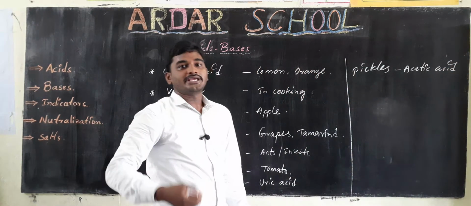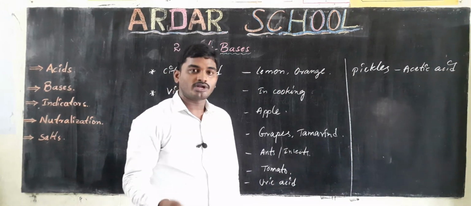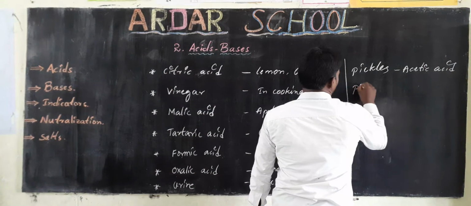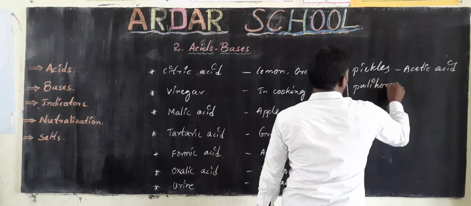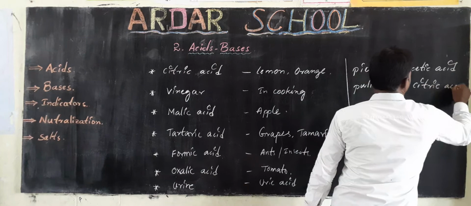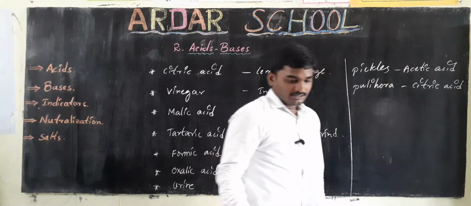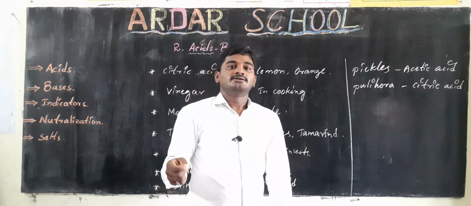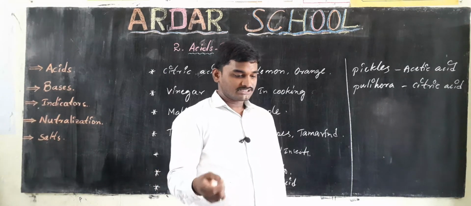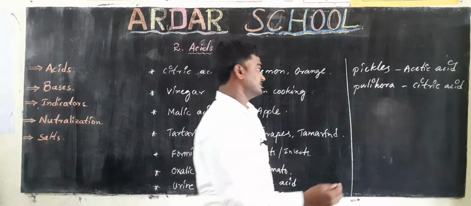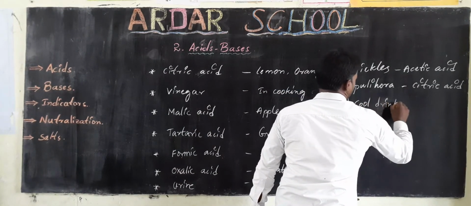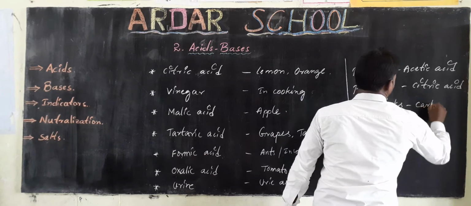And in making pulihora we use citric acid. And also in cool drinks like Coca-Cola there is carbonic acid.